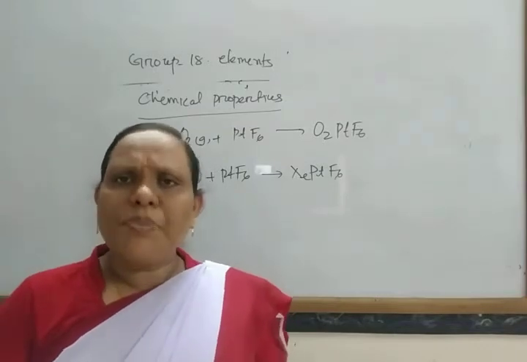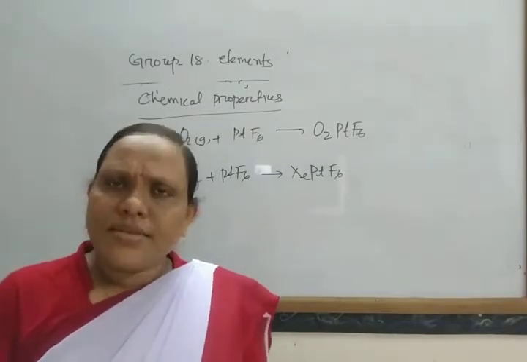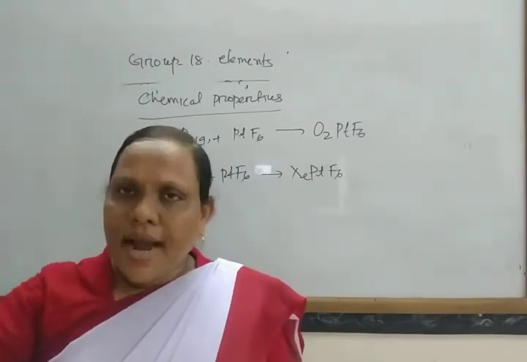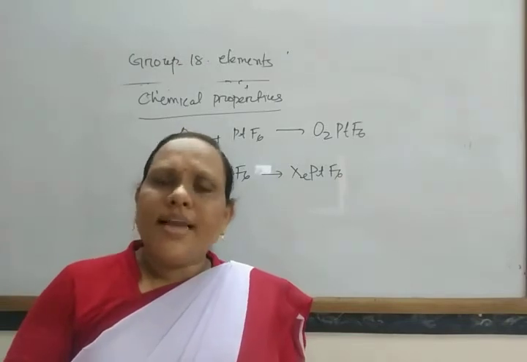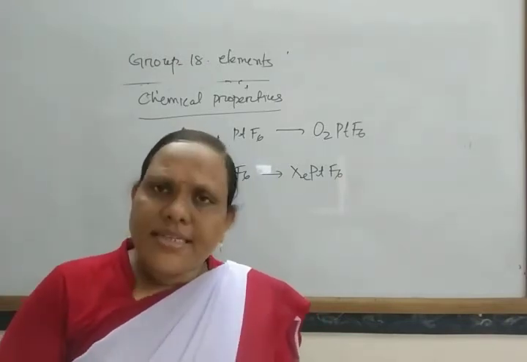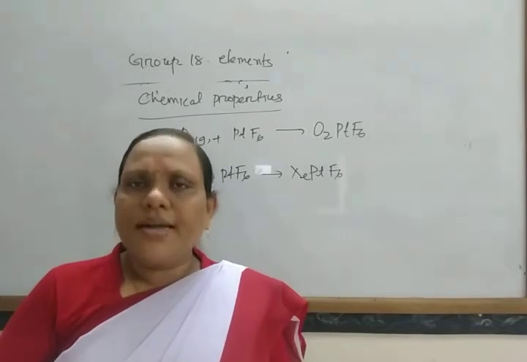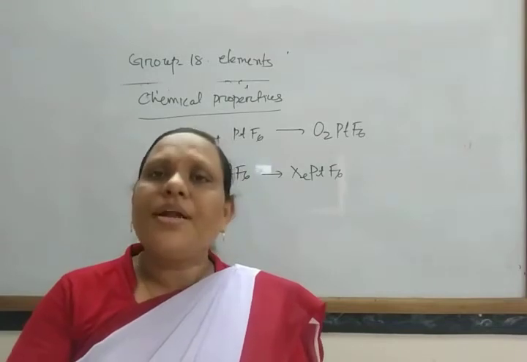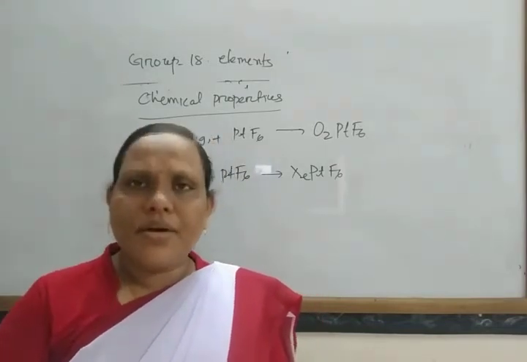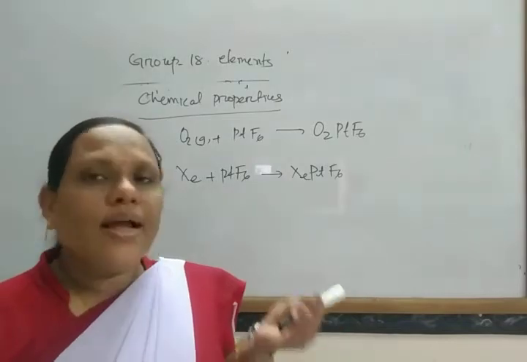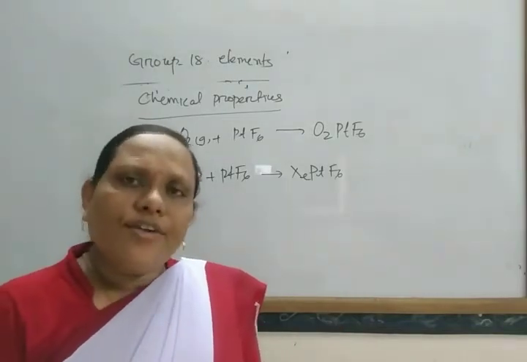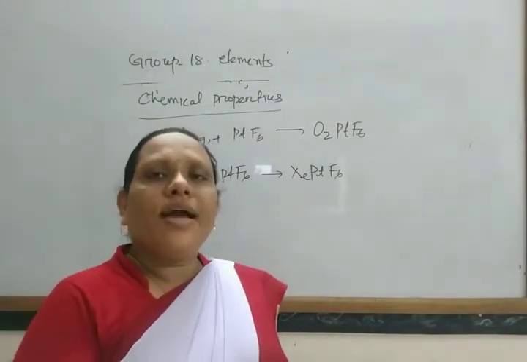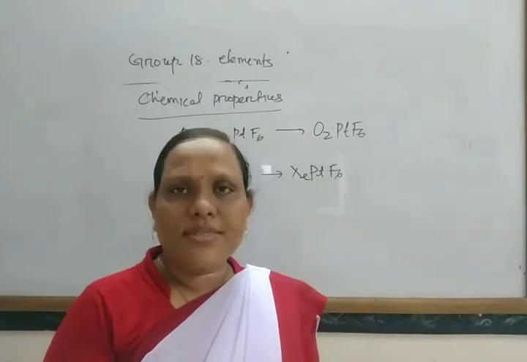Due to their inertness, high ionization enthalpy, and positive value of electron gain enthalpy, these elements do not form compounds. However, with increase in atomic radius, their ionization enthalpy decreases. So except radon, which is a radioactive element, the elements present towards the end of the group generally form compounds with more electronegative elements like fluorine and oxygen.